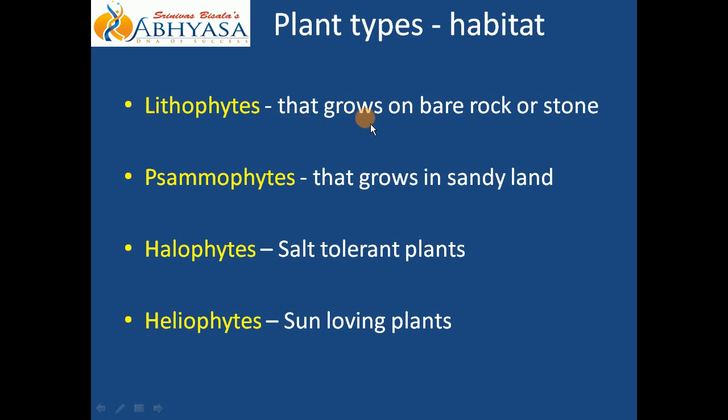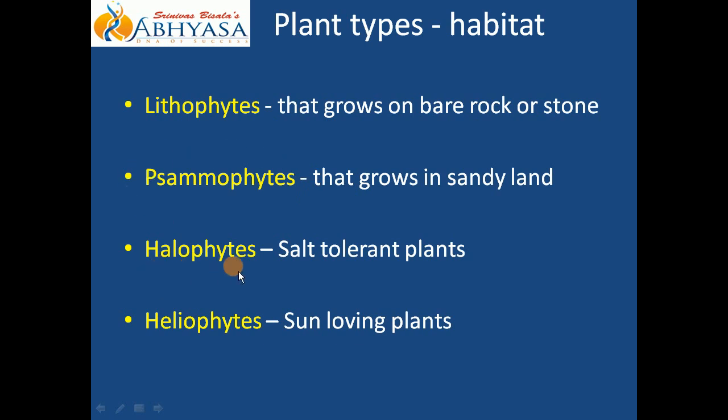See, that grows on bare rocks or stone. Lithophytes. In the same way, psammophytes. P will be silent here. Psammophytes. That grows in sandy land. Sandy surface जो होता है, जैसे desert में वगैरह हम देखते हैं. So the plants growing in such type of area will be called as psammophytes.